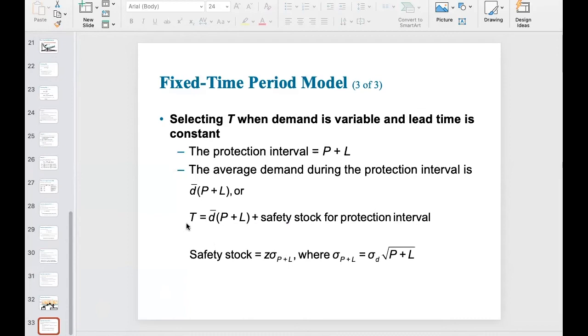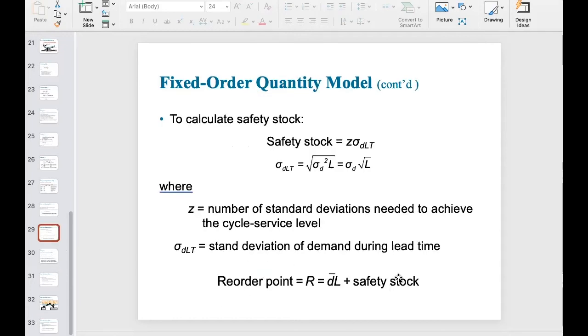All right. Now you can see that T equals D bar times (P plus L) plus safety stock for the protection interval. So here we view the protection interval as P plus L. I will talk in detail about what this means. But you can clearly see that the equation tells you that T equals D bar times the protection interval plus safety stock for the protection interval. So structurally, this is very similar to the reorder point equation within the fixed order quantity model.